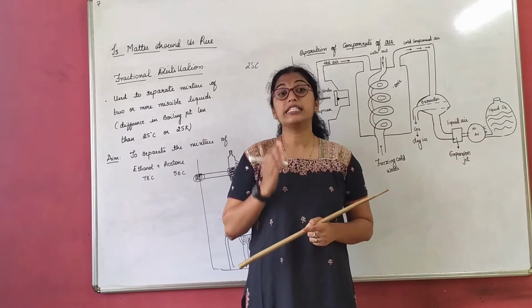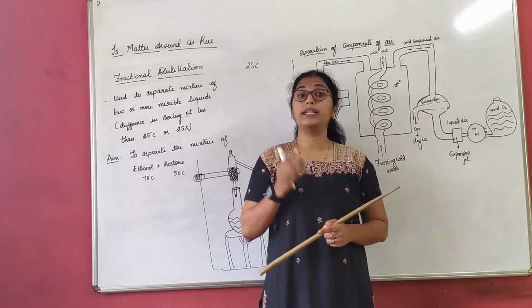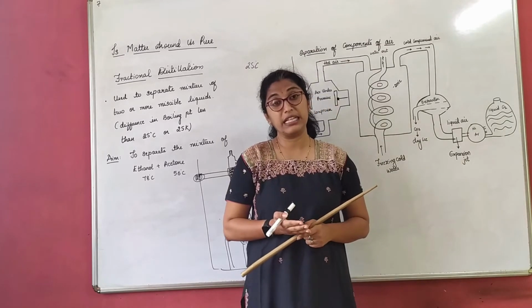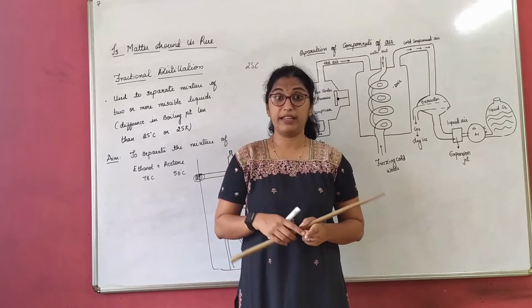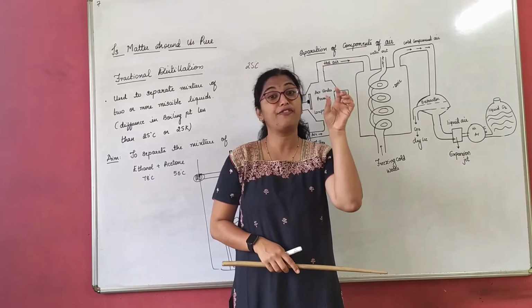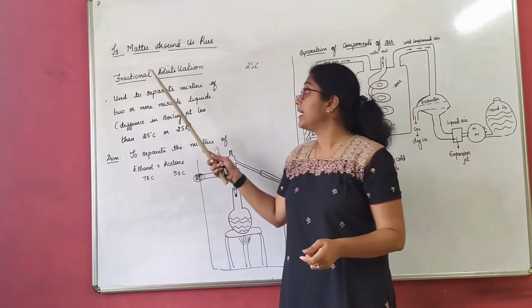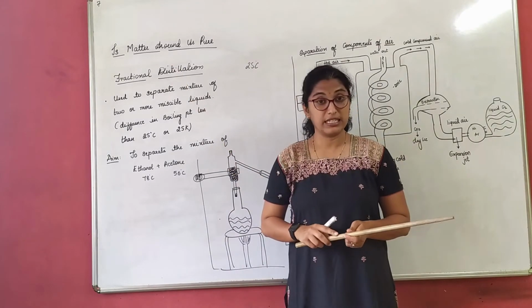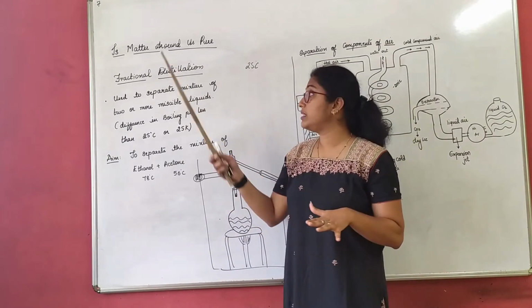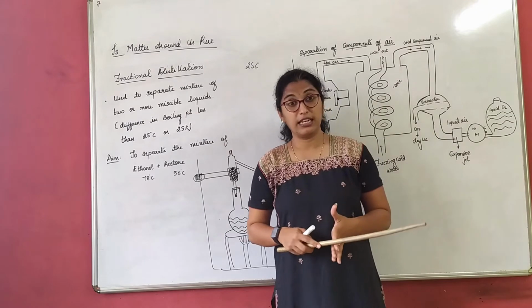That is why such liquids whose boiling points differ by less than 25 degrees Celsius or 25 Kelvin, in terms of Kelvin also it is 25 Kelvin, we separate those miscible liquids by the method of fractional distillation. So in today's class we will study about fractional distillation.